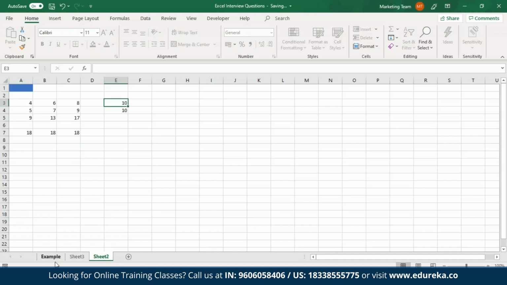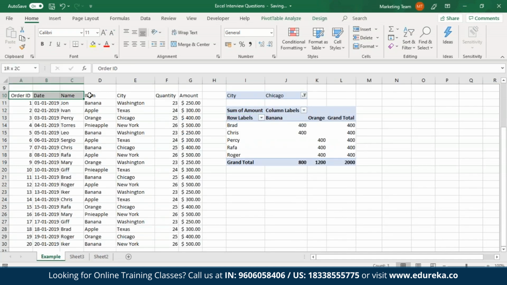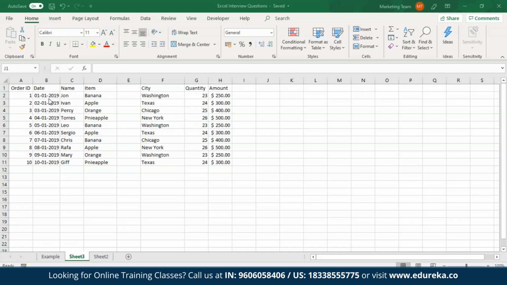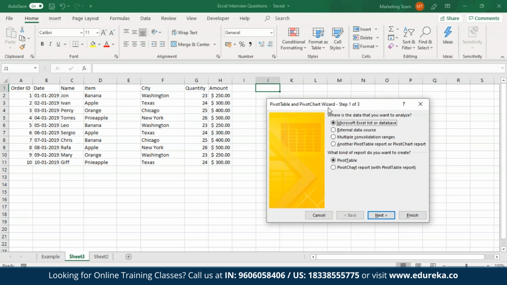And over here, I'll just copy half of this data. So what I've done over here is separated the table that I've created previously into two different tables. Now I'm going to click Alt plus D, and then I'll click on P. From this pivot table and pivot chart wizard, I'll select the multiple consolidation ranges option, and then I'll click on Next.